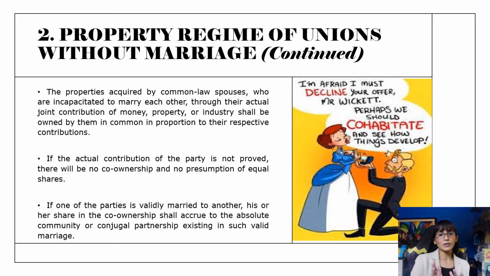So whoever has the benefit of a doubt that he or she has given much contribution, or in fact 100% of the contribution of all the accumulated wealth or estate, real property and personal property, then there is no presumption of equal shares. If one of the parties is validly married to another, his or her share in the co-ownership shall accrue to the absolute community or conjugal partnership existing in such valid marriage.